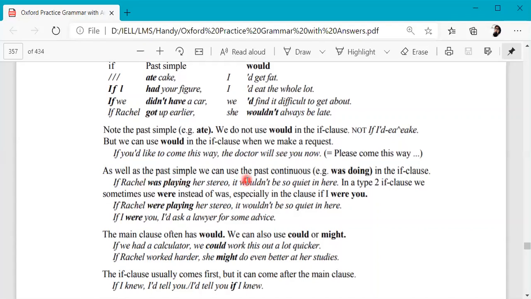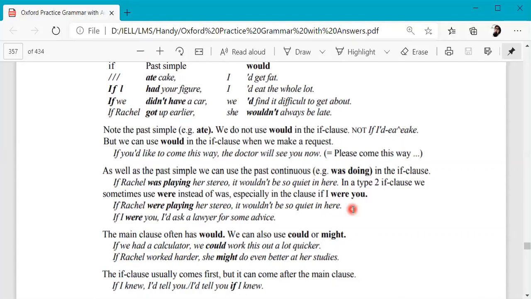As well as the past simple, we can use the past continuous in the if clause. Again the same rules would apply. Previously we were using present continuous and present perfect in the if clause; now we can use past continuous. Here are some examples for you to follow up. I hope the main idea is clear from lecture 1 of conditional sentences. You can follow the same rules, but remember that in type 2 we are talking about situations which are hypothetical and unreal, which can be possible but are highly unlikely to happen.